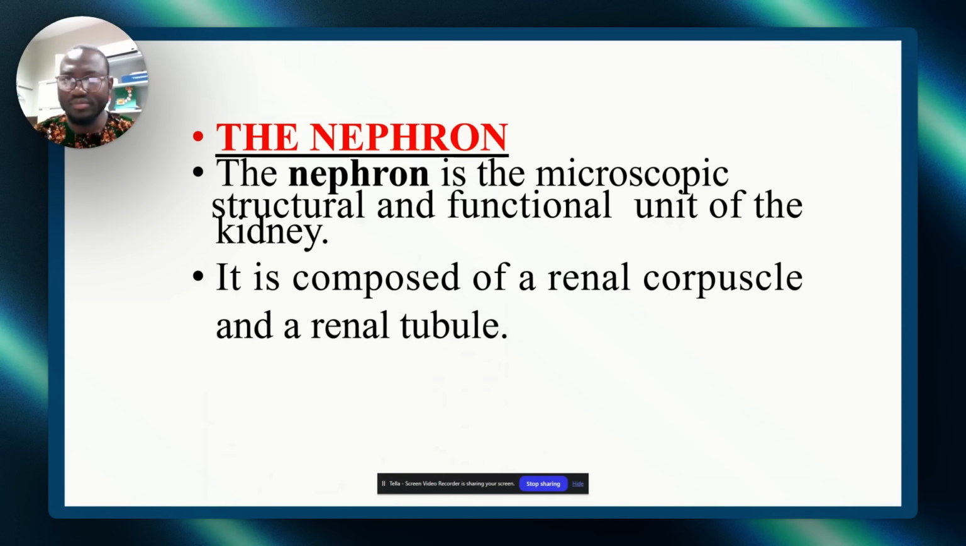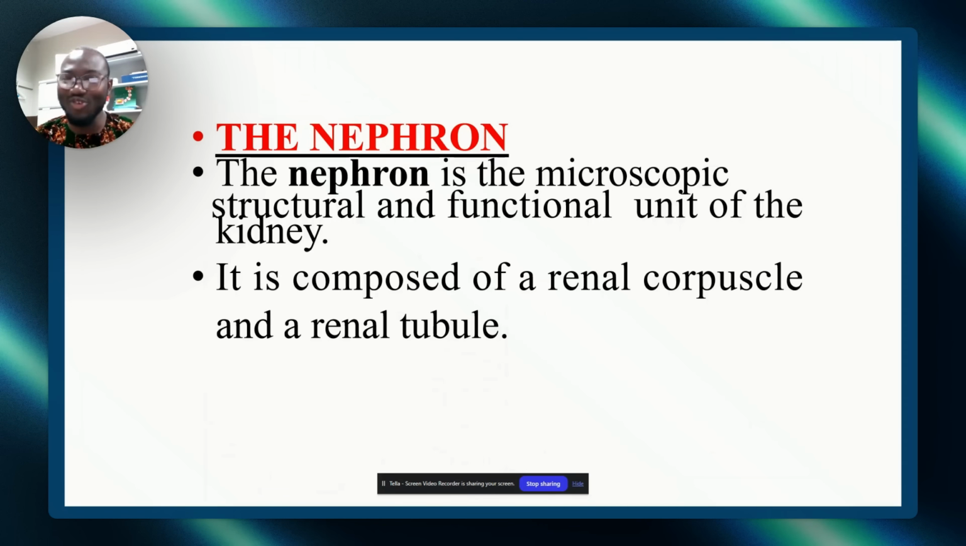Let's talk about the nephron. I'm trying to be very fast, all right? The nephron is the microscopic structural and functional unit of the kidney. It's composed of a renal corpuscle and a renal tubule. Renal corpuscle and renal tubule. How many times did I mention this? Three. This is how important the nephron is.